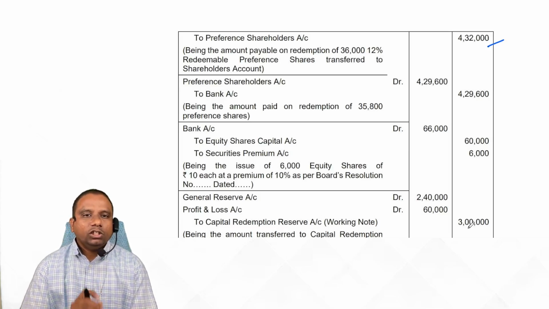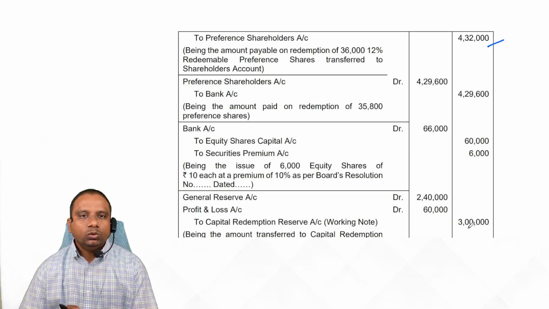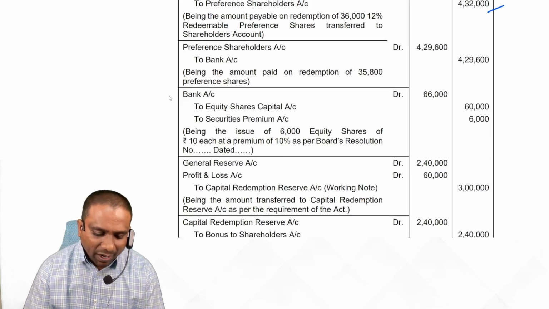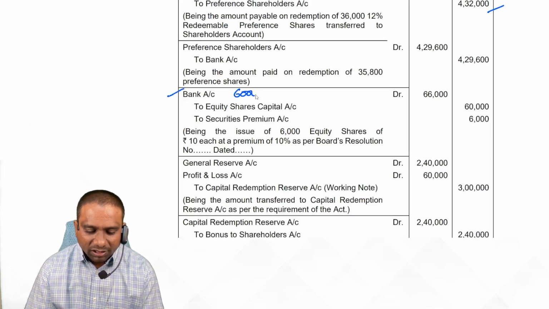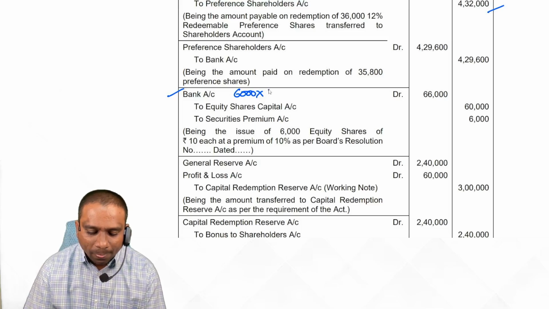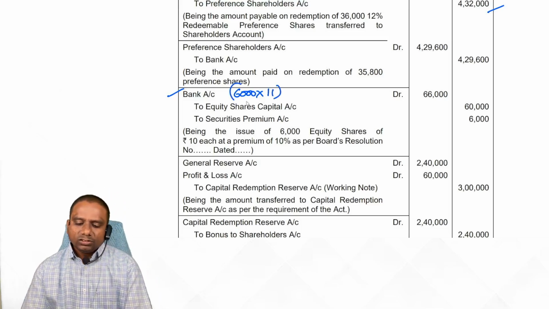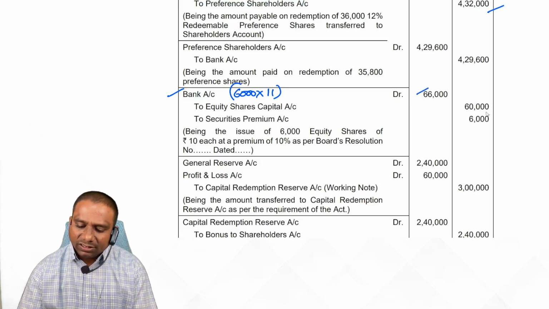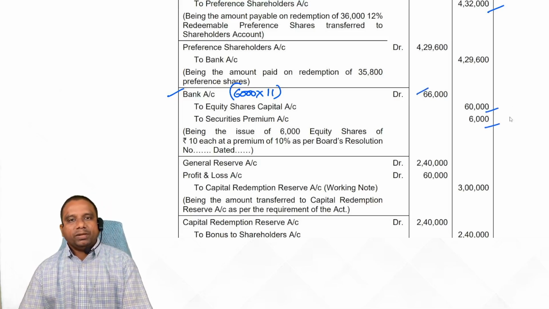After that, arrange sources and follow the Companies Act rules. Here we are issuing new equity shares. What is the entry we record? Bank account debit. 6,000 shares into how much amount we receive? 11 rupees. So 66,000. Out of that 60,000 capital and 6,000 premium.